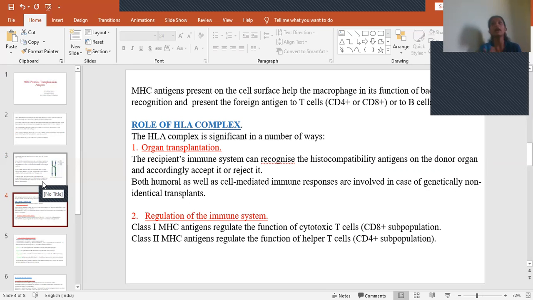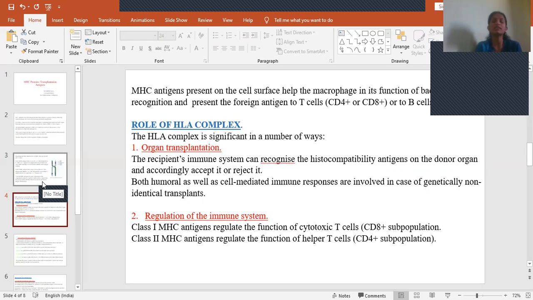As I said, if it is identified by MHC1, it will be presented to CD8 plus cells or T suppressor cells. If MHC2 antigens identify that bacteria, then it will be submitted to B cells or CD4 plus cells or T helper cells. So this is how MHC antigens are present on the cell surface, and what their role is.